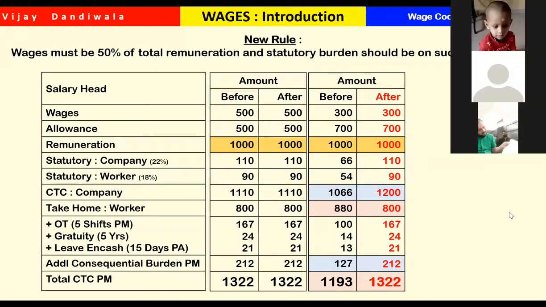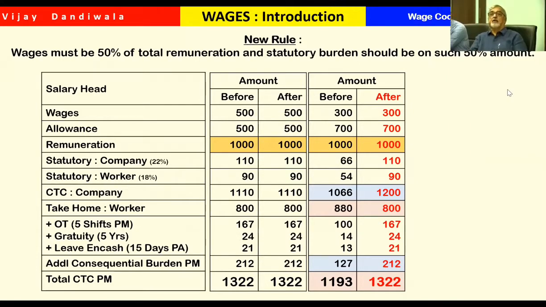So as a result, what happens? Two things happen. Now, this is very tricky also. Here, the company's CTC increases, number one. The company's CTC increased from 1,193 to 1,322. Now, this is only for 1,000 salary.